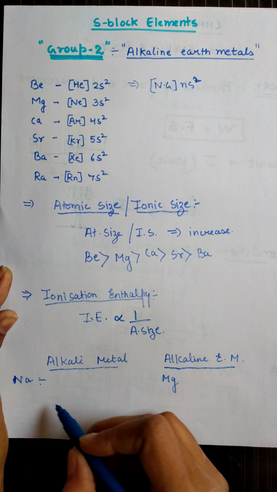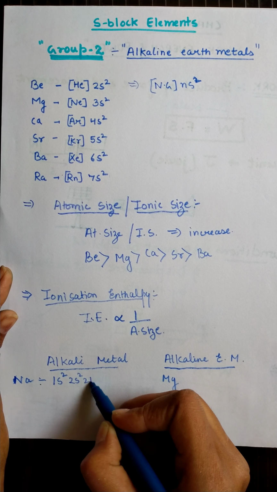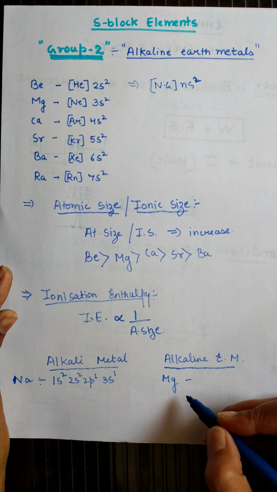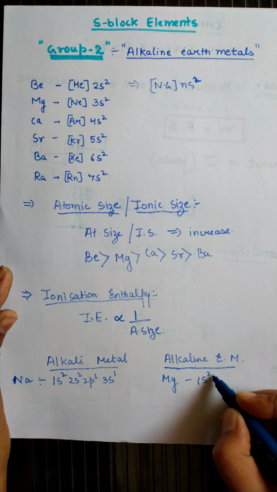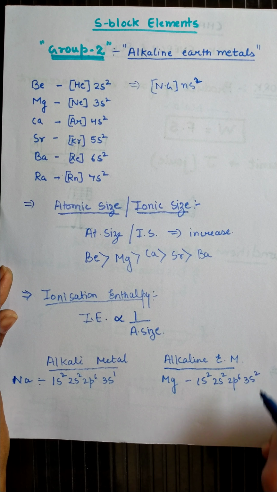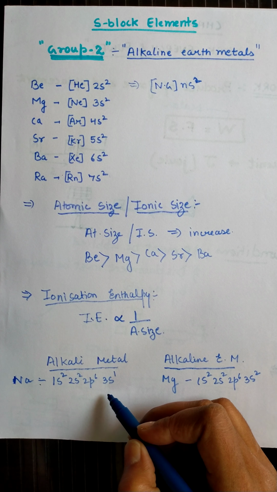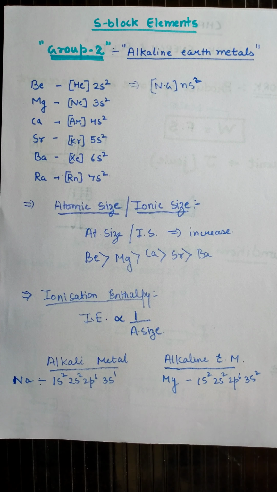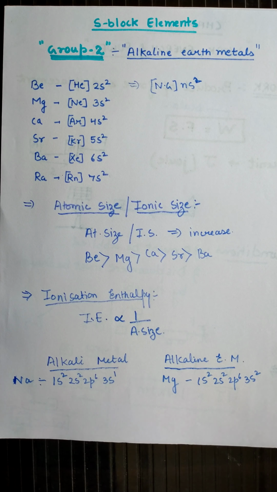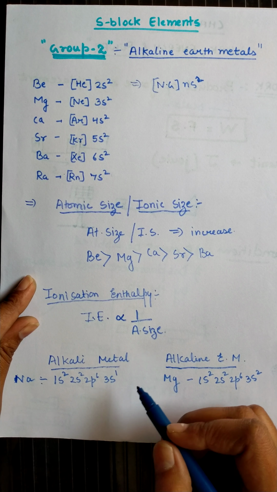The configuration of sodium is 1s2, 2s2, 2p6, 3s1, and the configuration of magnesium is 1s2, 2s2, 2p6, 3s2. So when we provide energy to remove the electron, the first energy will be the ionization energy first. To remove the first electron, we have to give first ionization energy.